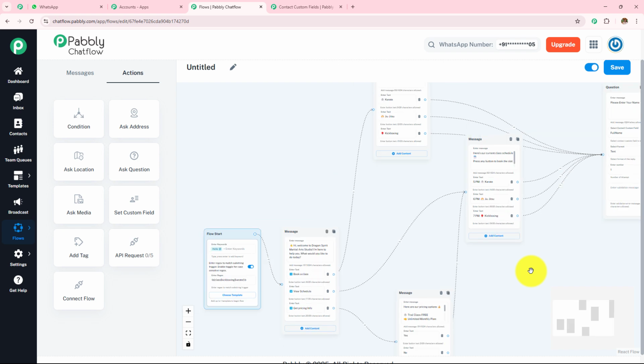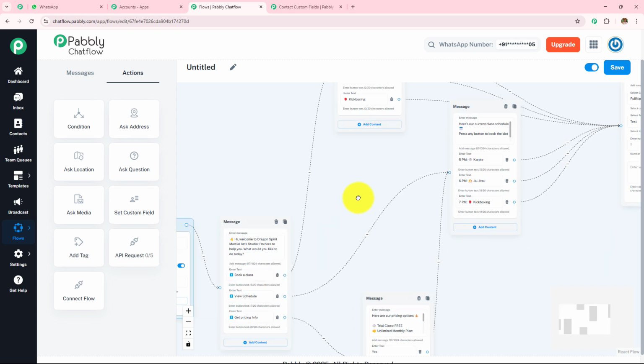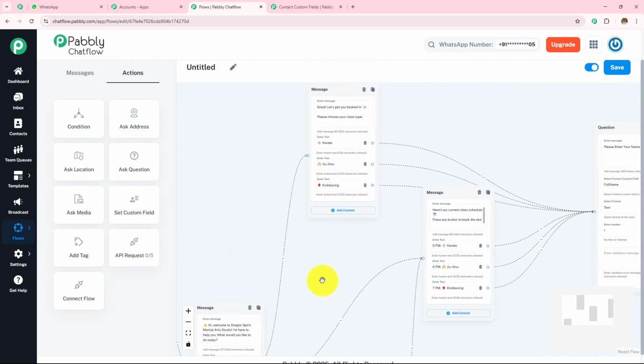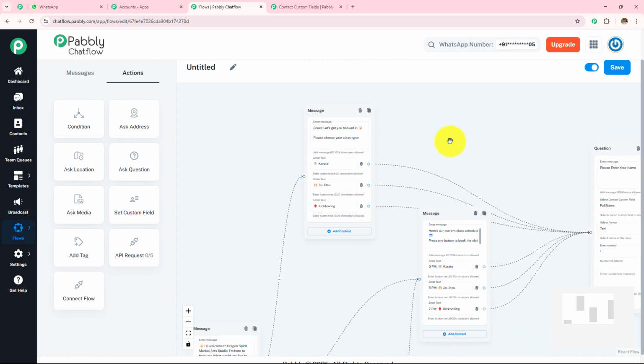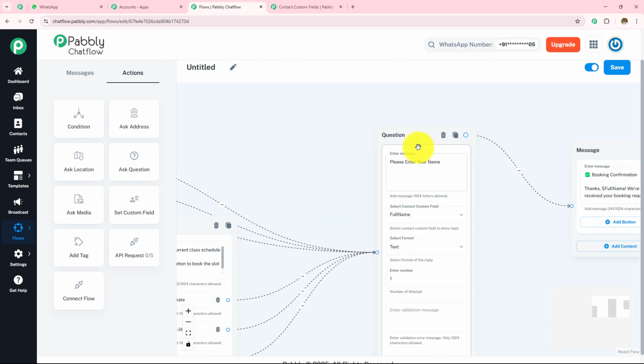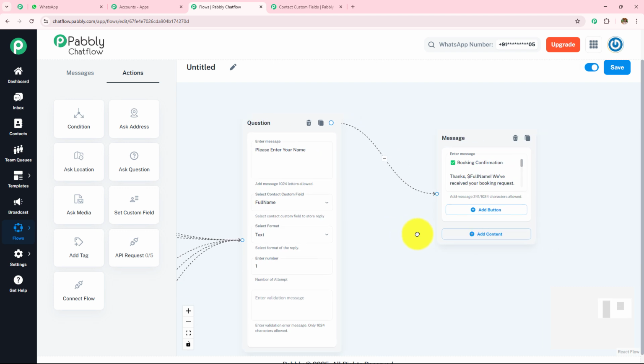So here I have added all the buttons and all the messages. After this message, I have created a message, book a class, and then I have provided 3 classes, whether they want to go with karate or jujutsu or kickboxing. And when they select any of the options, I'm going to ask them the question. Here I have set this question box just like the way I have told you.